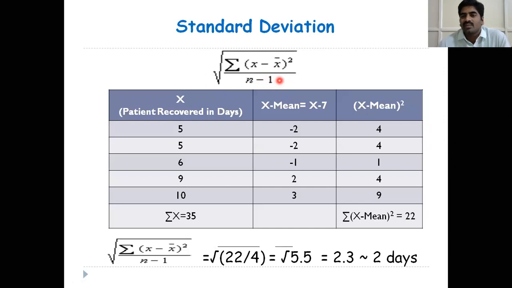If the sample size is more than 30, we have to take n in the denominator in place of n minus 1. Usually in the practicals, we will give less than 30 samples only, because if we give more than 30 samples, it will take time to calculate standard deviation. And usually we will give less than 30 samples only in the practical examination. So please remember, in the denominator we have to take n minus 1 if sample size is less than 30.